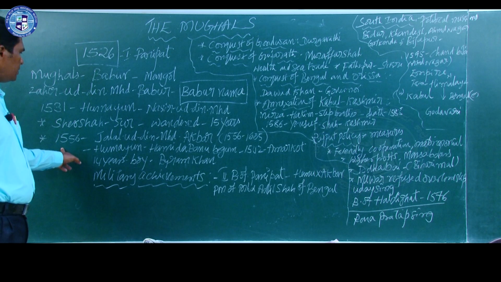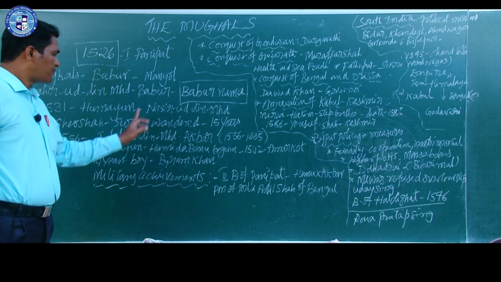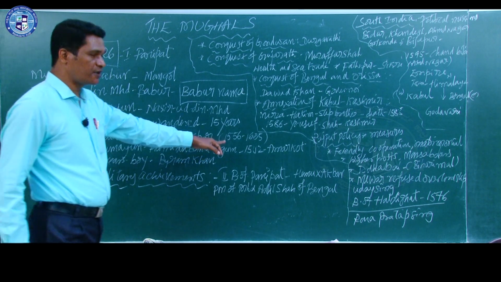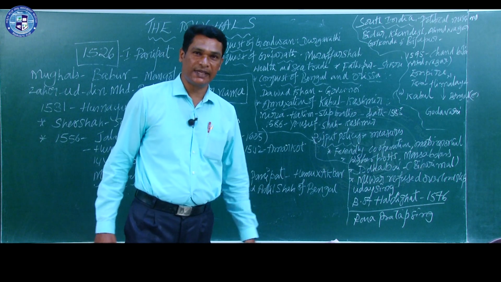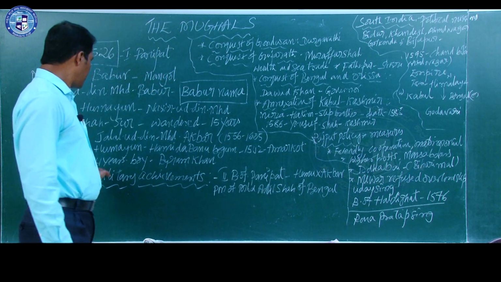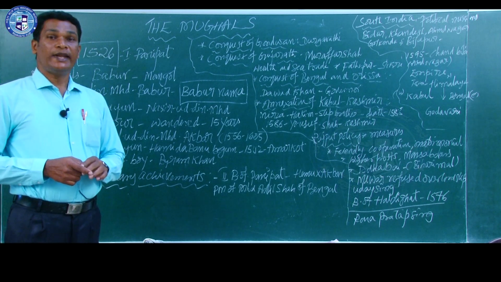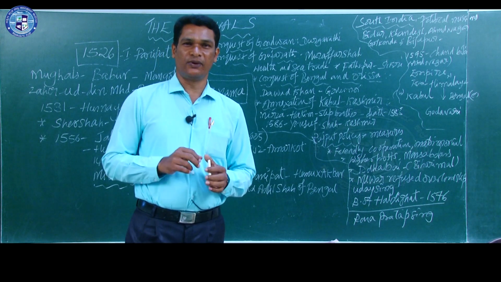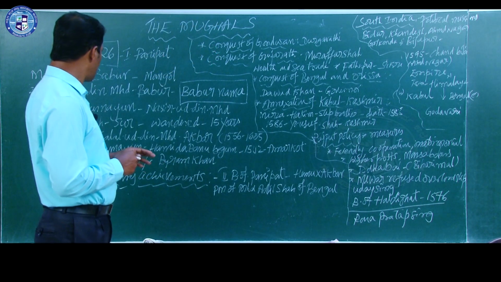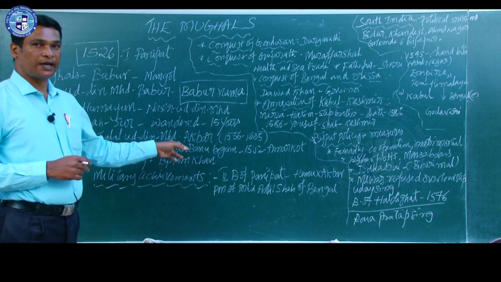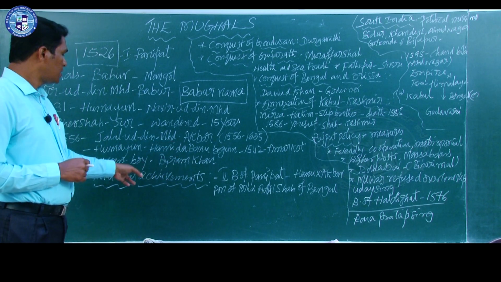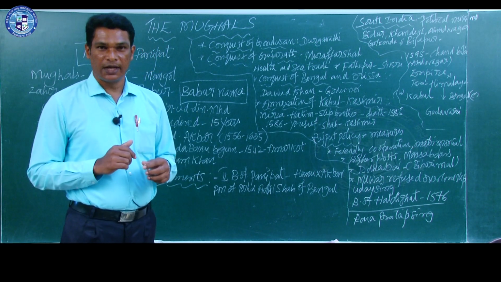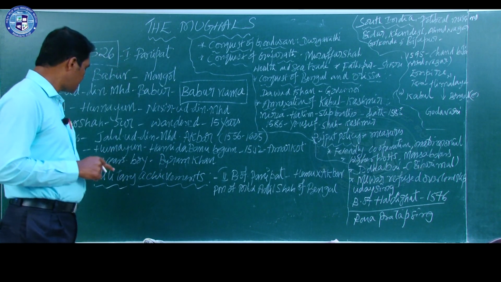So, here the parents of Jalaluddin Muhammad Akbar, we know, were Humayun and Hamida Banu Begum. He was born in the year 1542 CE at Amarkot. When he ascended the throne, he was only a 14 year old boy. So, the administration was looked after by Bairam Khan, one of his commanders. So, here we can say that Bairam Khan acted as a regent of Jalaluddin Muhammad Akbar.